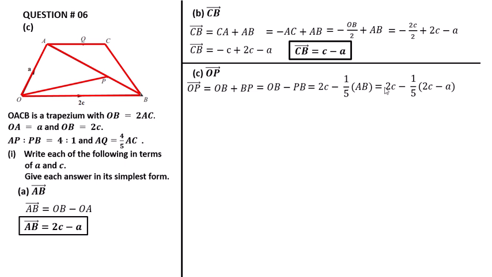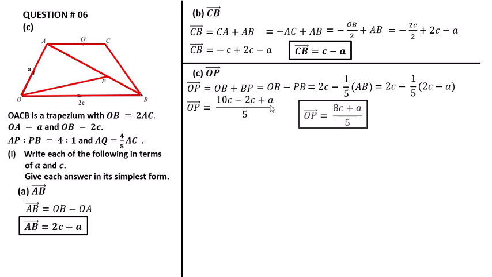So 2C is the same, minus 1 by 5. Putting the value of AB as 2C minus A. After simplification we get 10C minus 2C plus A, and the final answer of OP is 8C plus A over 5.